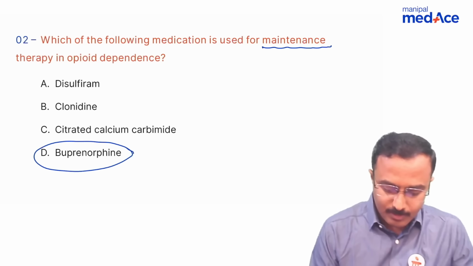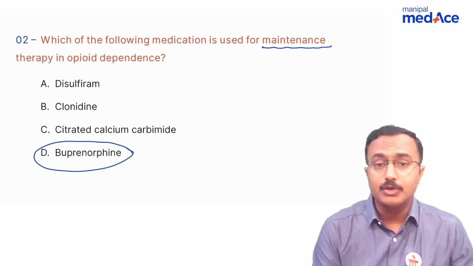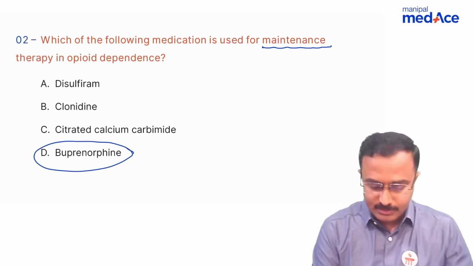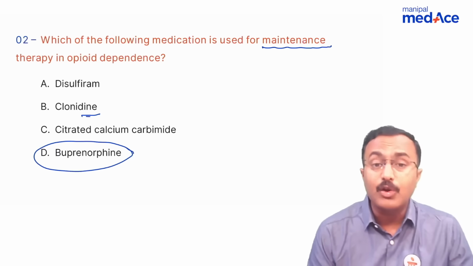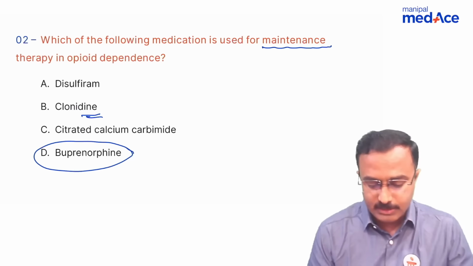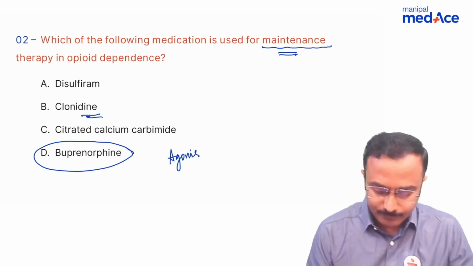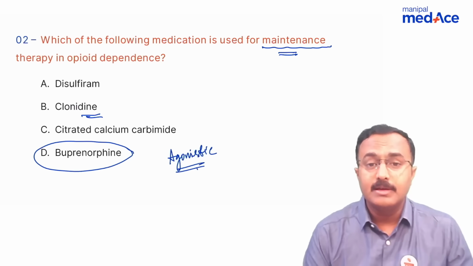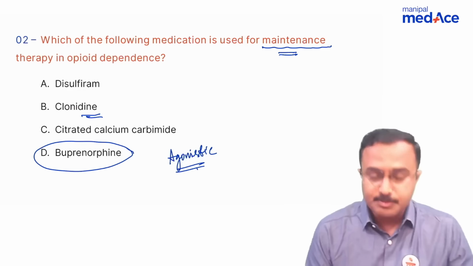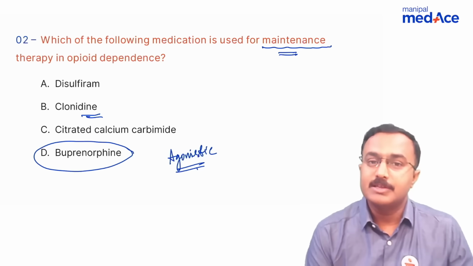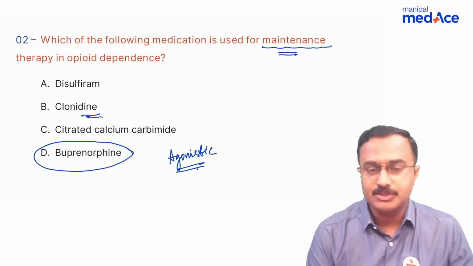While disulfiram and citrated calcium carbamide are used in aversion therapy of alcohol dependence, clonidine is used in withdrawal treatment. Now they've asked for maintenance therapy and hence buprenorphine, which has partial agonistic activity, is the right answer. This particular question was covered under substance use disorders, under the subtopic opioid dependence.